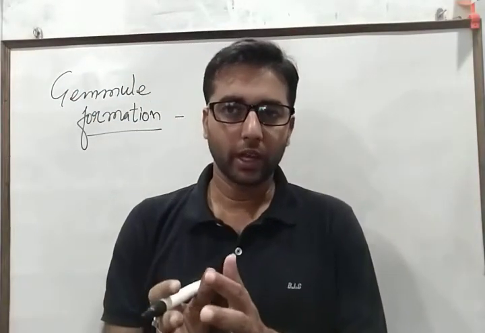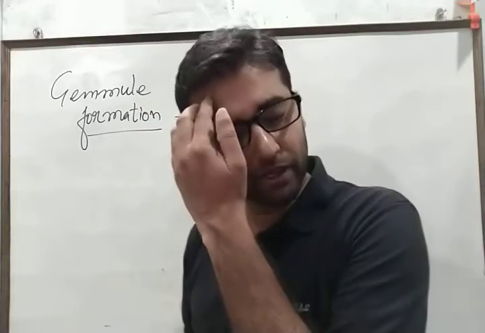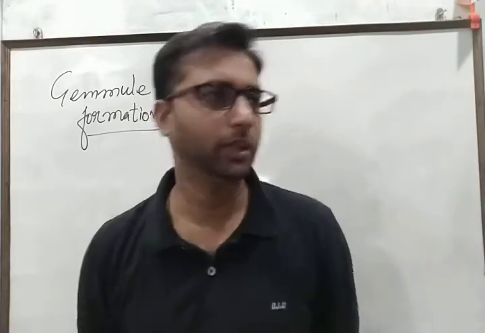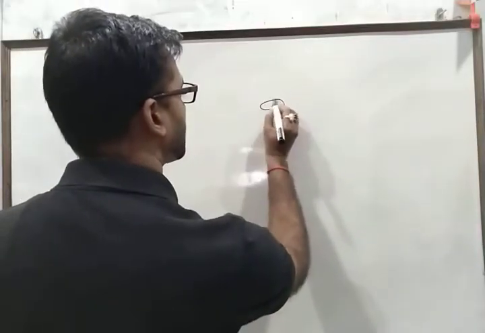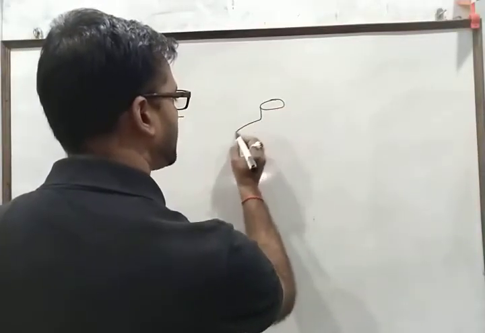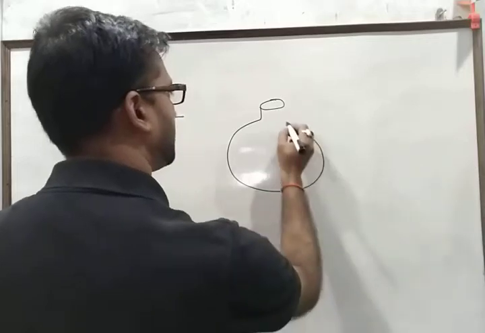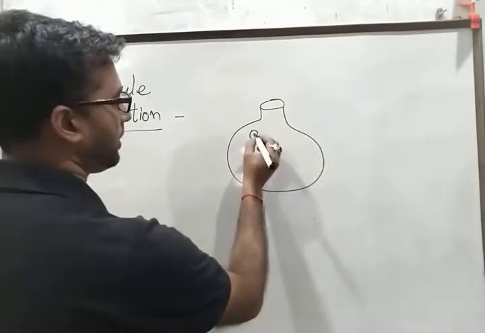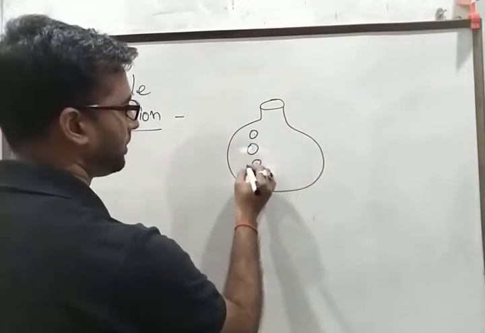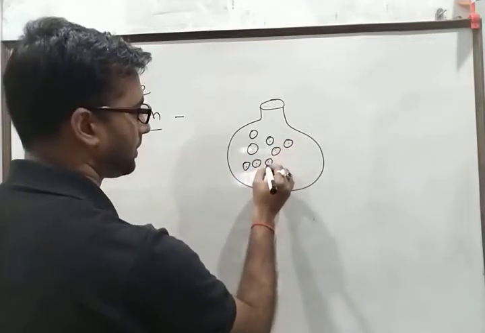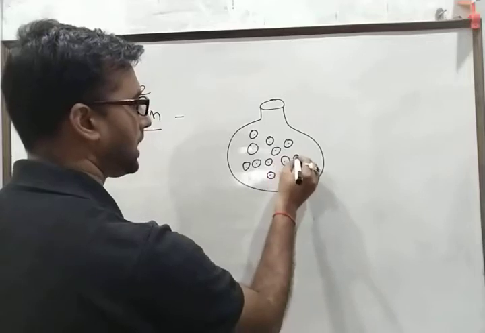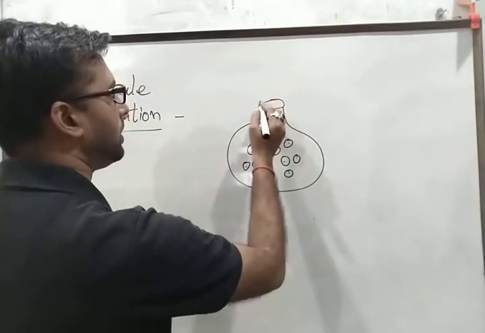divide their nuclei so many times, like in multiple fission, but having a different structure, this type of round structure, where nuclei along with the reserve food material remain for a long time.